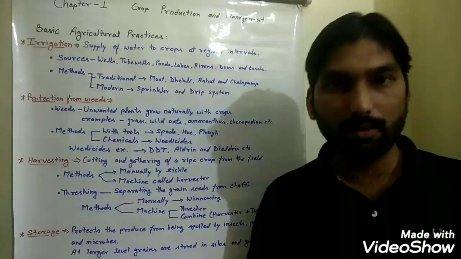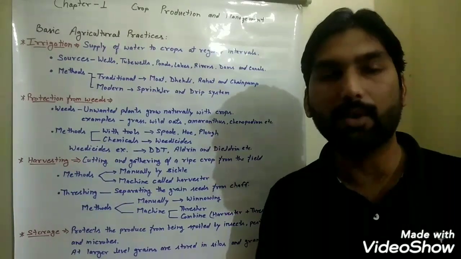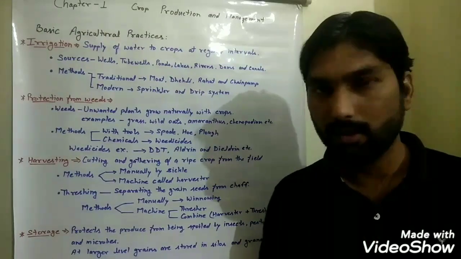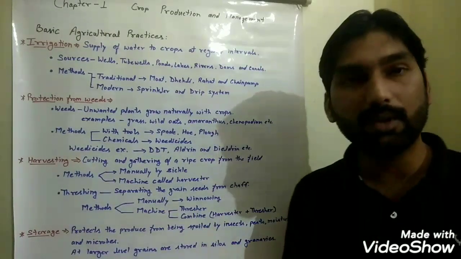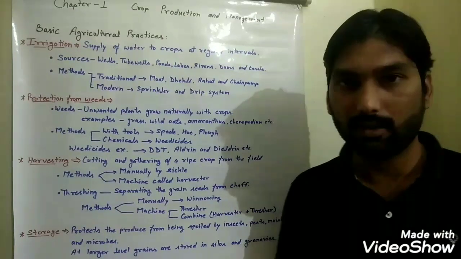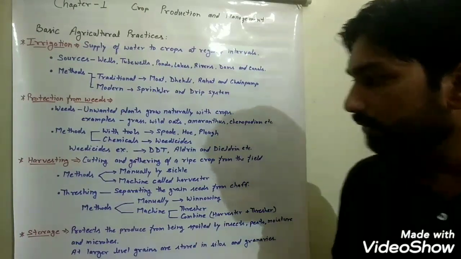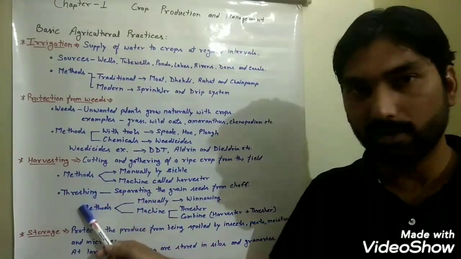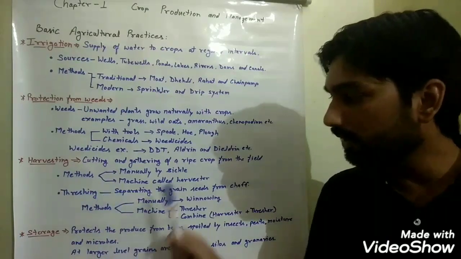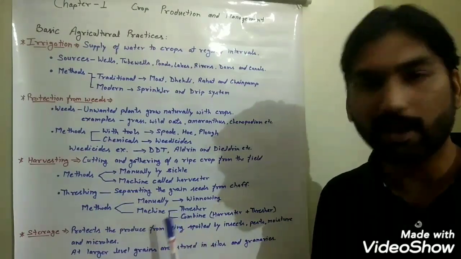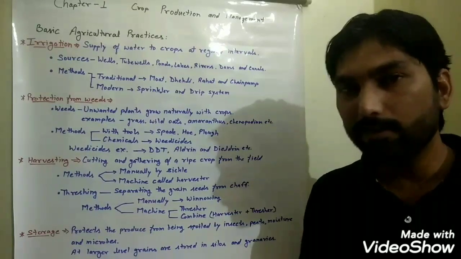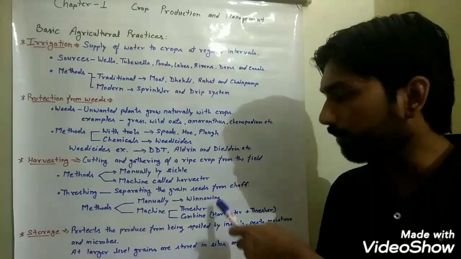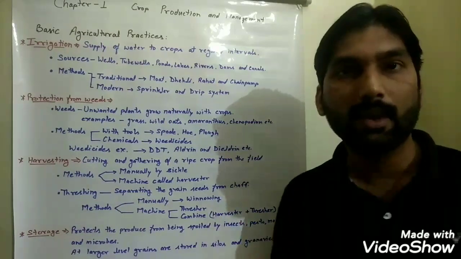You know students, the whole crop plant is not edible for us, so the edible parts of the crop, that are seed grains, must be separated from the inedible part, that is known as chaff. The separating of grain seeds from the chaff is known as threshing, and this threshing can be done manually as well as with the help of a machine too. Manually it is done at a small level with the help of a process that is known as winnowing.